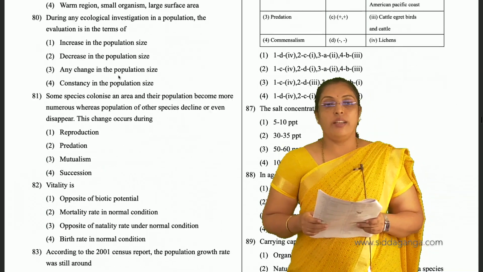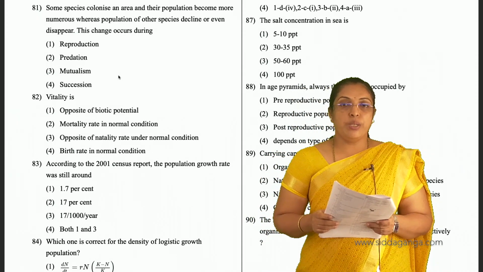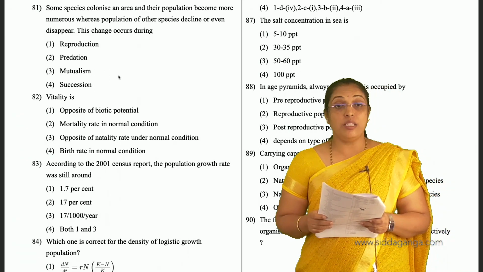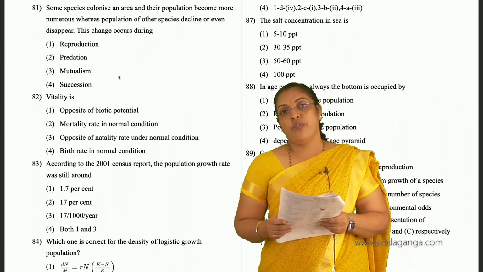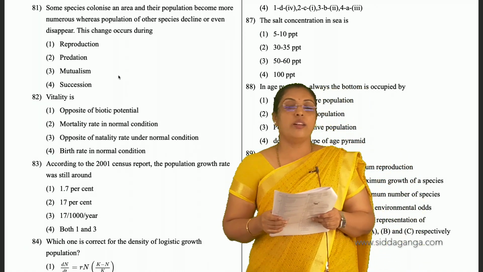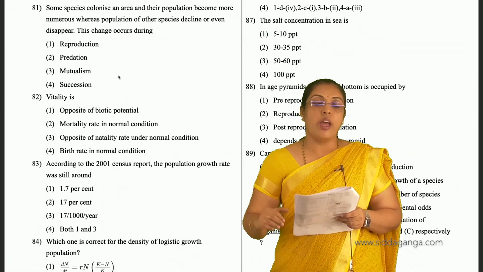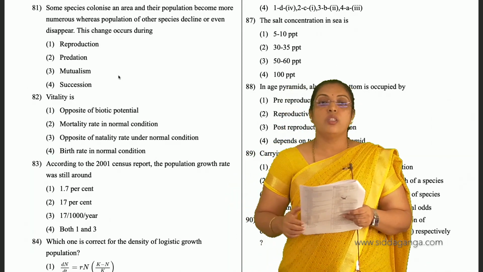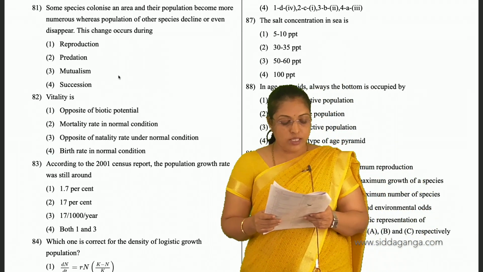Then coming to 81, some species, colonies and areas, their population became more numerous, whereas the population of other species decline or even disappear. This change occurs during predation. If the predators are more, they are responsible for extinction of species also. They are telling us the population of other species will decline. Decline means it is going to be reduced, and even they disappear means extinct. That means prey are going to be extinct. So that type of population interaction is called predation. For 81, second is the answer.